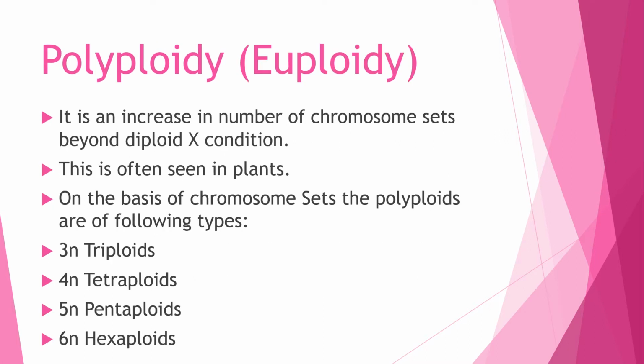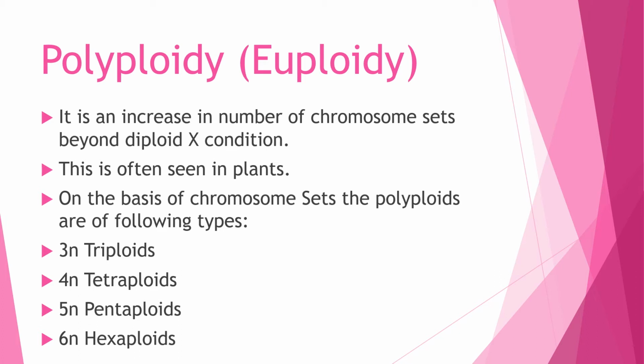When we talk of euploidy, we talk of polyploidy. Poly means many. The ploidy level is changed. Ploidy, you know very well, is a set of chromosomes. We are talking not of one or two chromosomes, but of sets of chromosomes, keep this in mind.